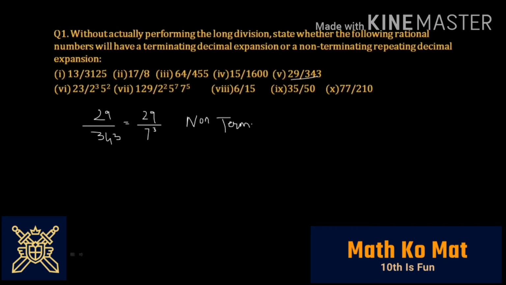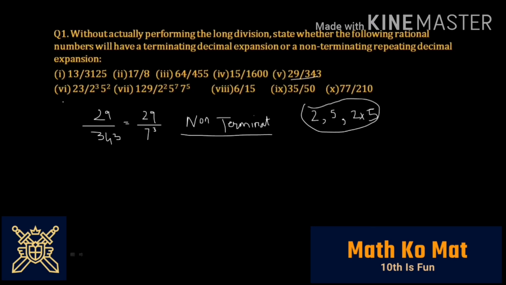It's very simple. You just have to see if the factorization of the denominator has 2 or 5. So here you can have 2 as the only factor, 5 as the only factor, or both 2 and 5 as the factor. And if this is so, your number would be terminating, and if any other factor is there, your number would be non-terminating, as in this question.